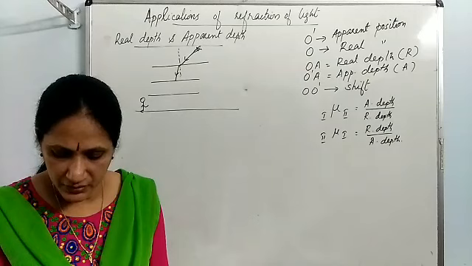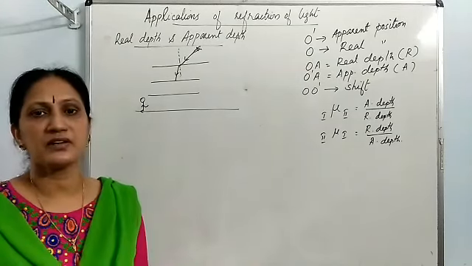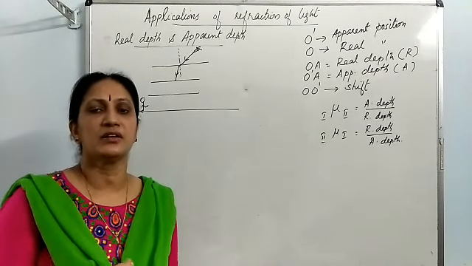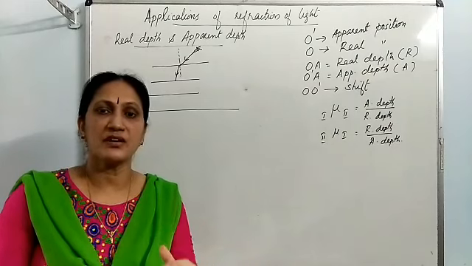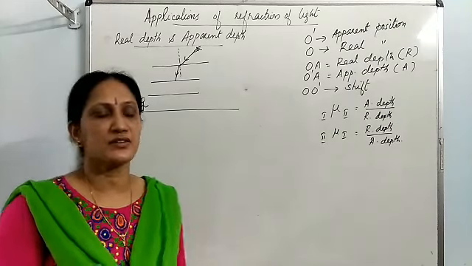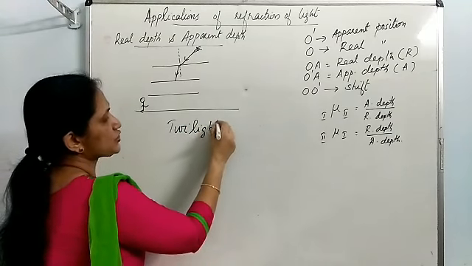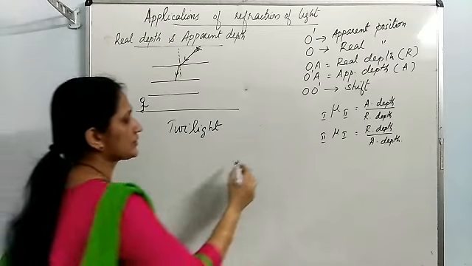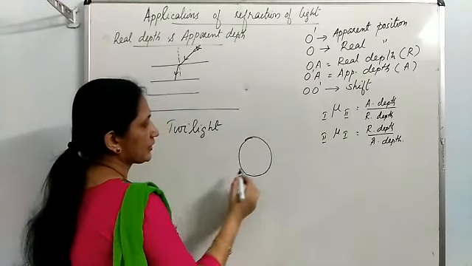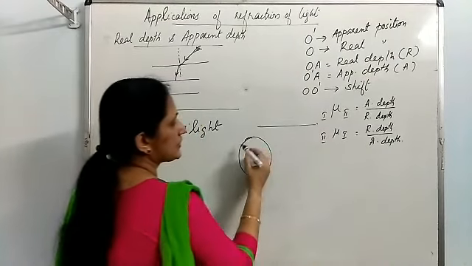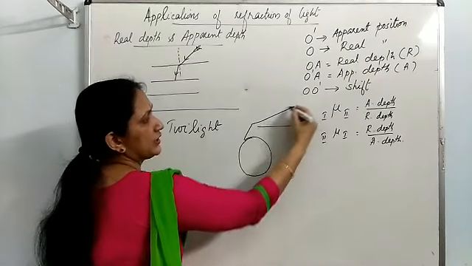Then another example, the twilight. Twilight means the light reaching earth before sunrise, and the sunlight remaining on earth after sunset. That is known as twilight. It is also due to refraction. The sun might have gone below the horizon, still the sun rays reach earth.